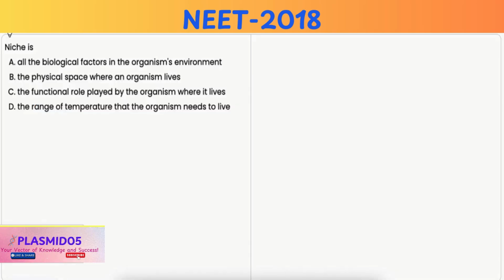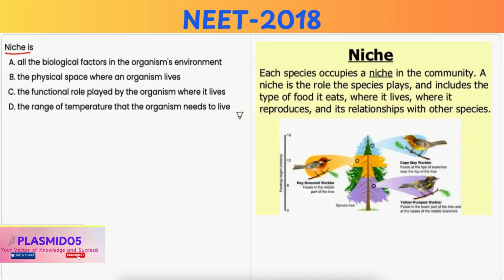In this question, you have to identify the correct definition of niche. Option A, all the biological factors in the organism's environment. It is incorrect because this refers to the biotic components of an ecosystem and not the niche. Option B, the physical space where an organism lives. This is also incorrect because this refers to the habitat of an organism, which is a part of its niche, but it does not define it fully.